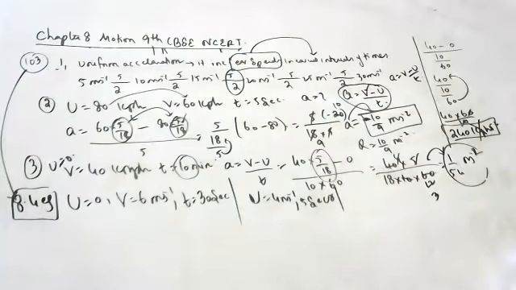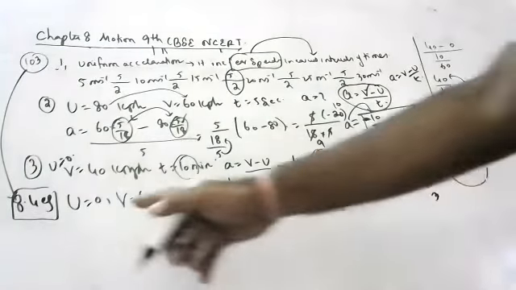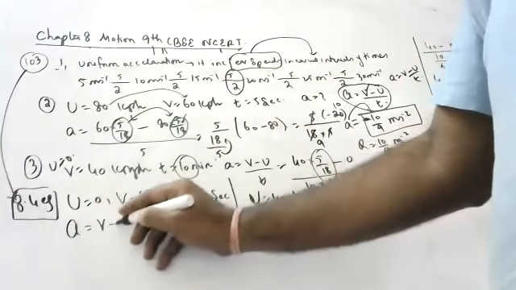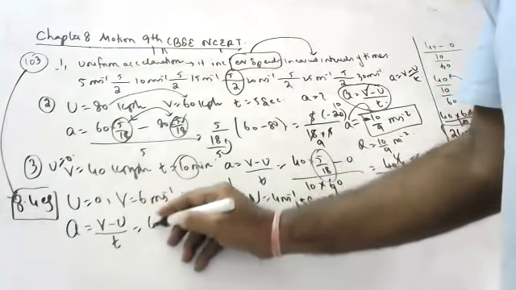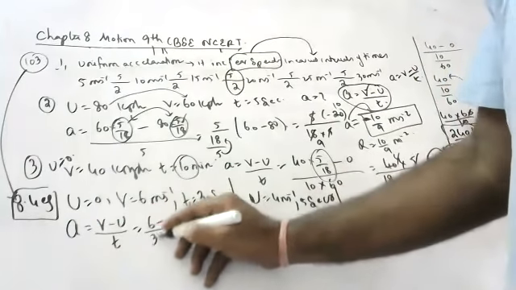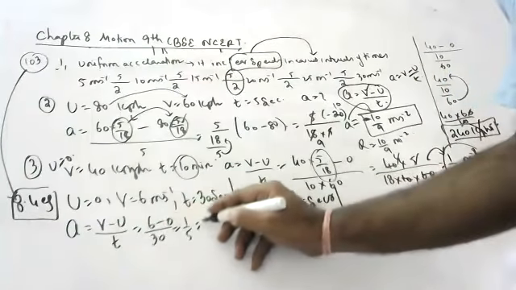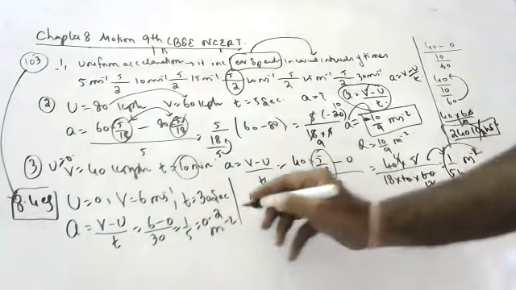Calculate the acceleration in both the cases. What is the acceleration here, children? Anyone? V minus U is 0.2 meters per second square.